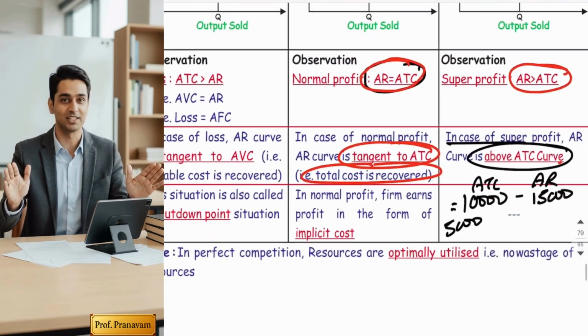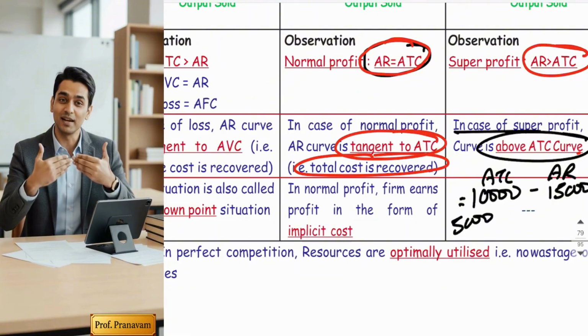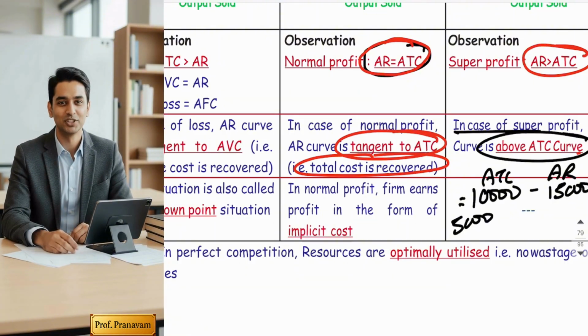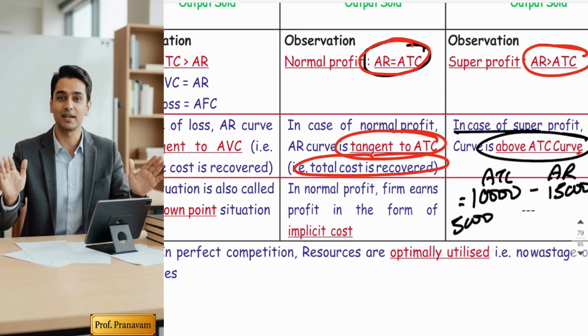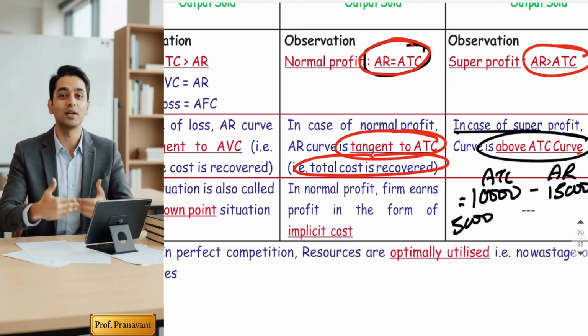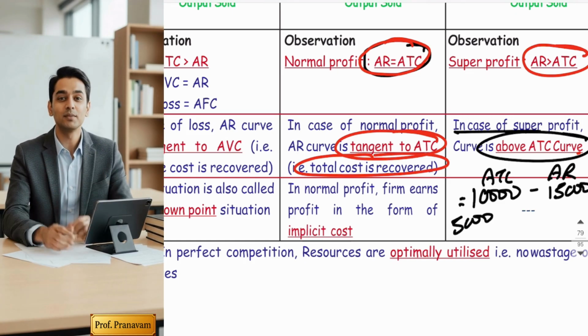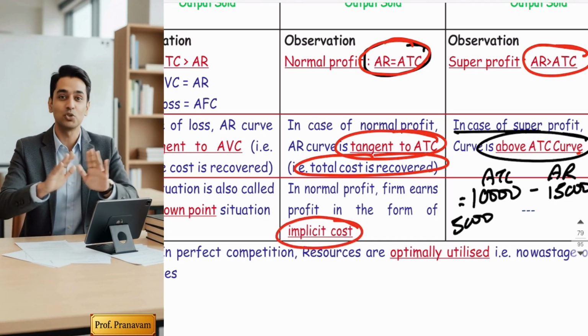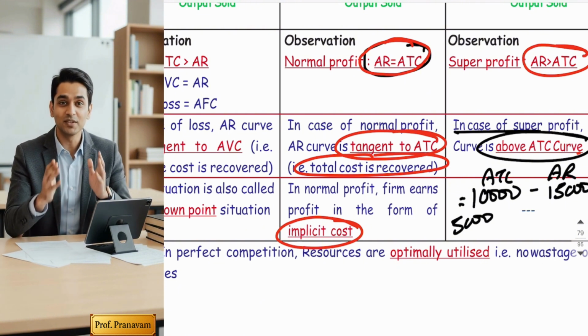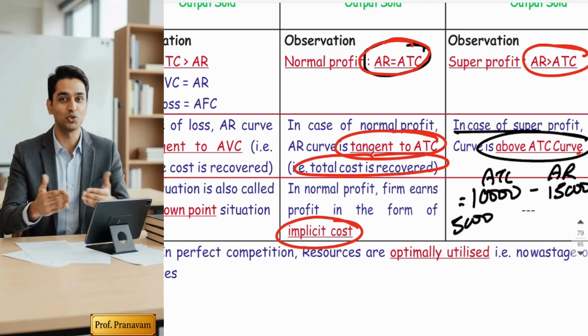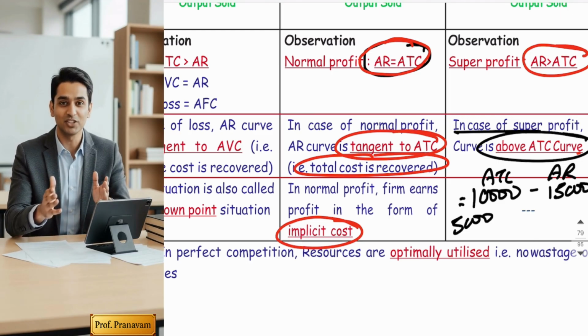Guys, what the economist says is that in the books of accounts you might be seeing no profit no loss when average revenue is equal to total cost. But in practical life, even though their books of accounts show no profit no loss, businessmen are earning a minimum profit in the form of implicit cost. You have studied the types of cost, guys. Businessmen are very smart.